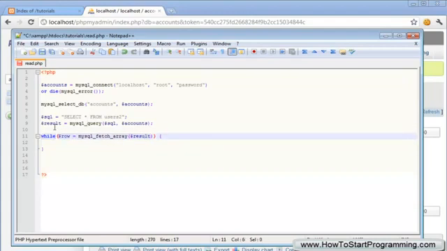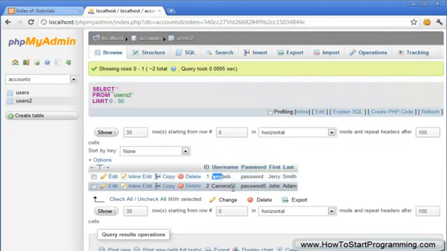So this result will equal false, and then the while loop will stop. So how we reference each of these in the while loop while it's processing, we do it like this. We do the variable row, and then in square brackets we type the name of that field or column, whatever. So let's say username. If we type this, each time this while loop runs, this row username will be the username of that row that it's running. So the first one will be Jerry Bob, and the second one will be camera 55.